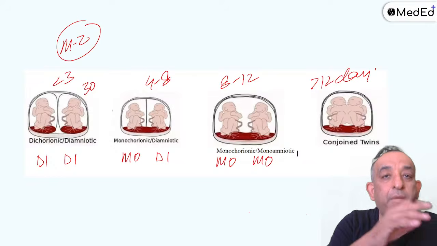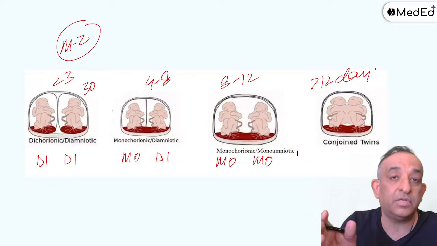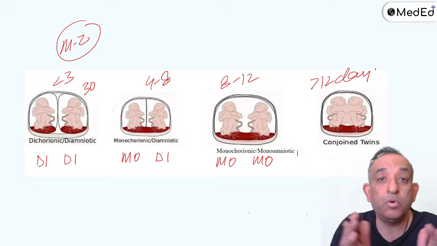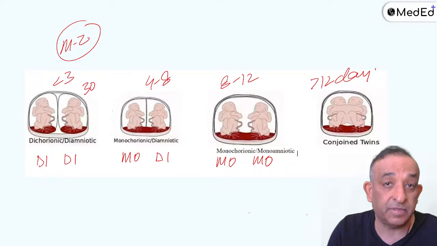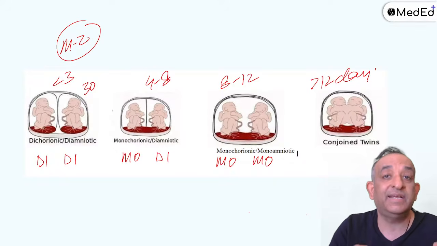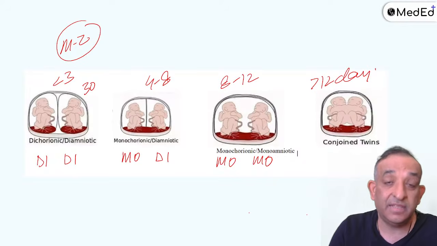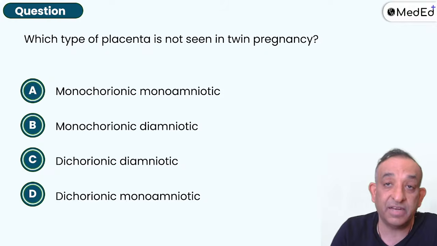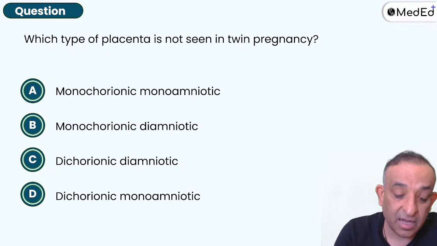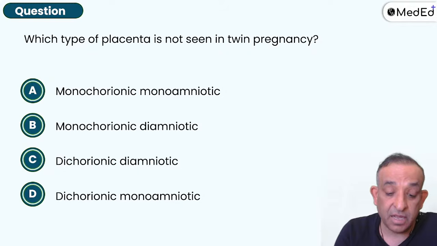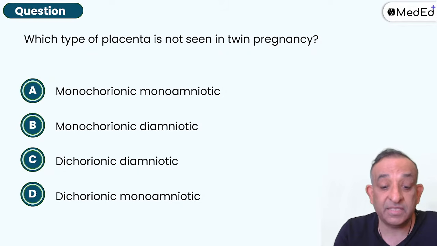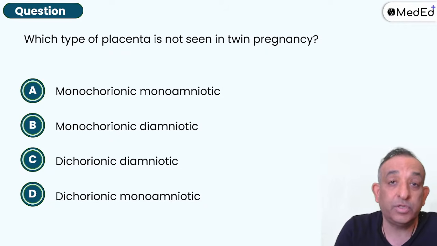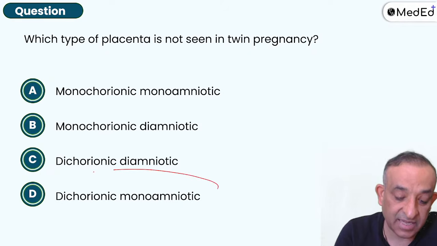But if you say amnion first, you will do a wrong nomenclature because you will say diamniotic dichorionic. First one is fine. Second one, you're going to say monoamniotic dichorionic, which is not feasible. So monoamniotic dichorionic can never happen. That's why I always say placenta first in the nomenclature, you'll not get confused. So yes, that's the question given here. The choice C, a patient having a monoamniotic pregnancy and two placentas. A monoamniotic pregnancy with two placentas is not possible. So yes, that's the answer here.